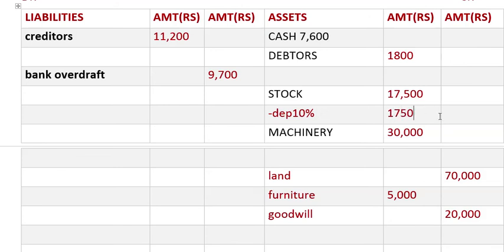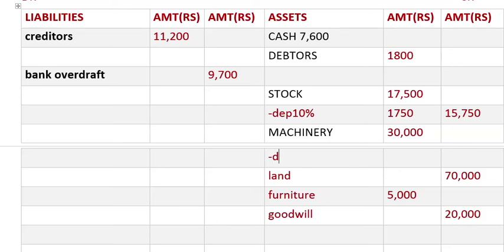Only the last 0 will be reducing, and the amount we get is 15,750. Machinery is depreciated by 11%.